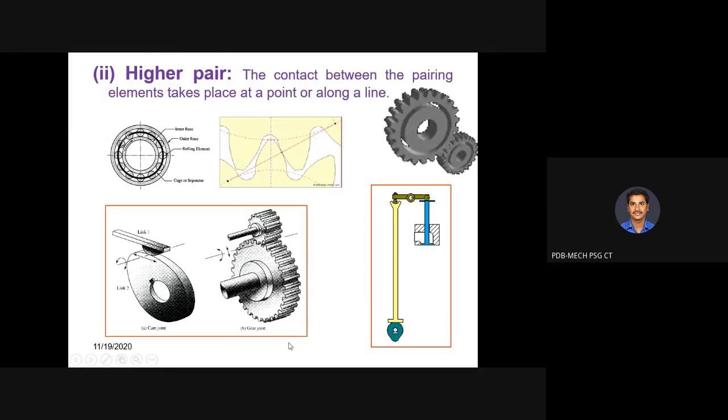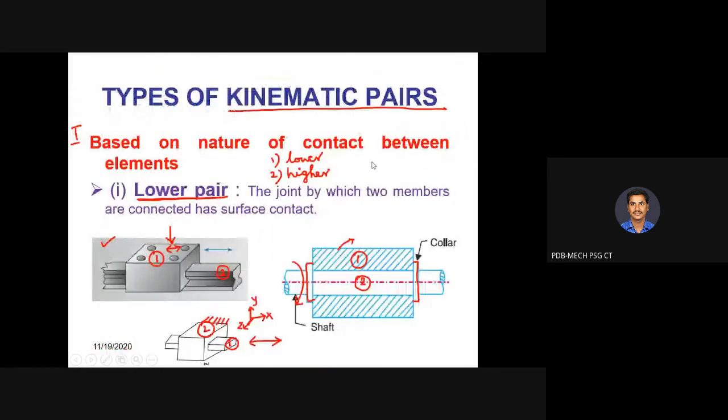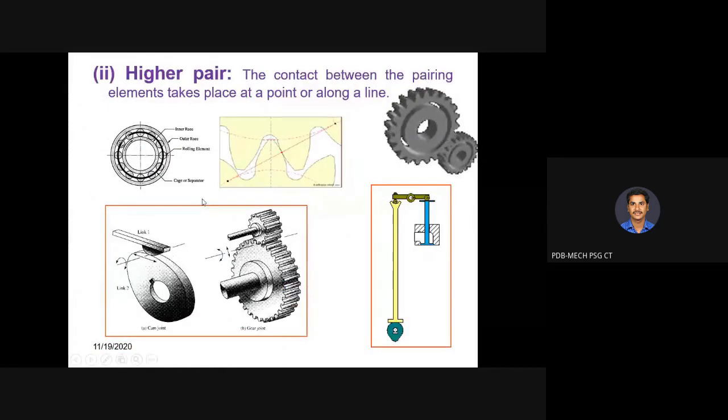Once again, let me come to the classification. The first classification is based on the nature of contact between the elements. We discussed lower pair, and next is higher pair. What is a higher pair? The contact between the pairing elements takes place at a point or along a line.